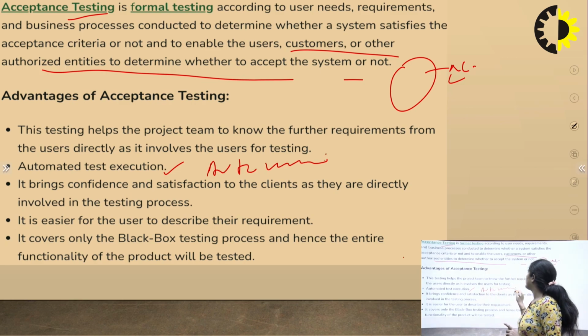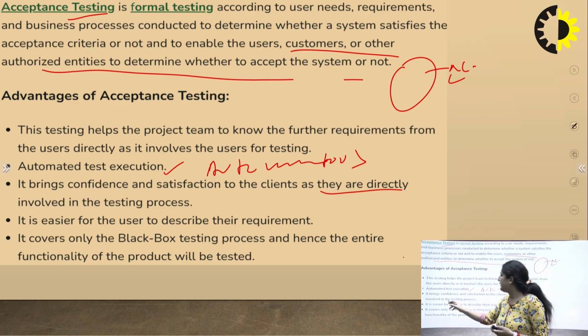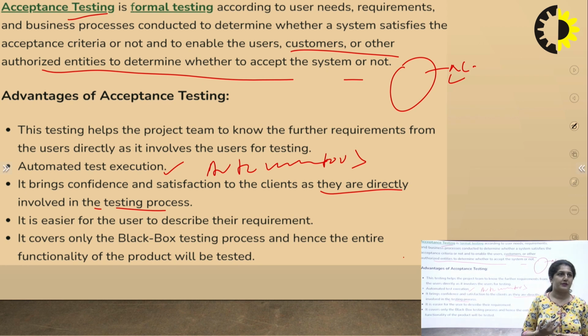Then it brings confidence and satisfaction to the client, because the testing is done according to the client's view. So the client will be more confident that the product is made according to their requirements. To bring confidence to the client, we generally involve this testing process.